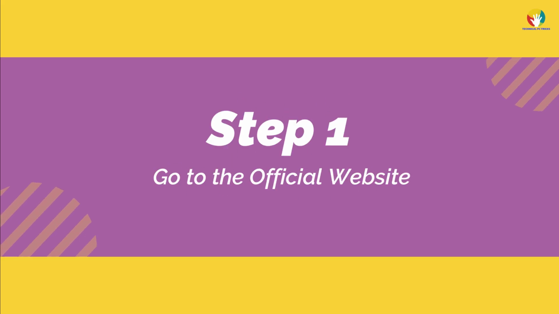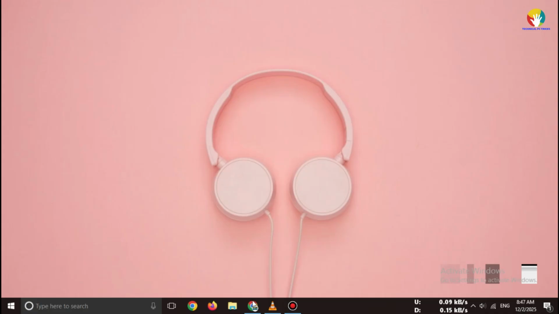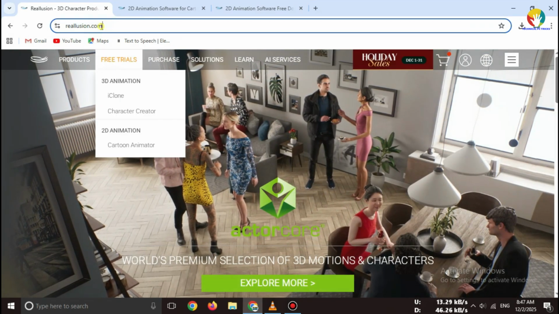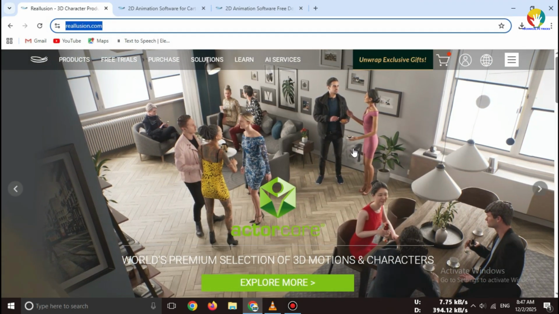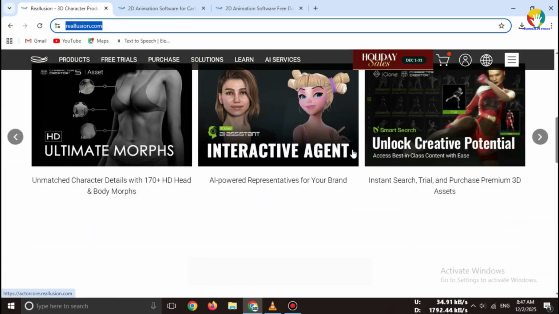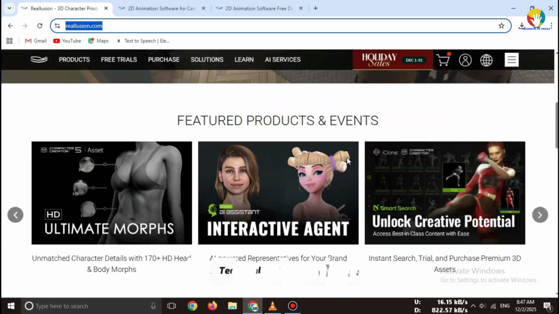Step 1. Go to the official website. Open your browser and search for Cartoon Animator 5 official download, or directly use the link in the description. Always use the official site to avoid fake or harmful software.